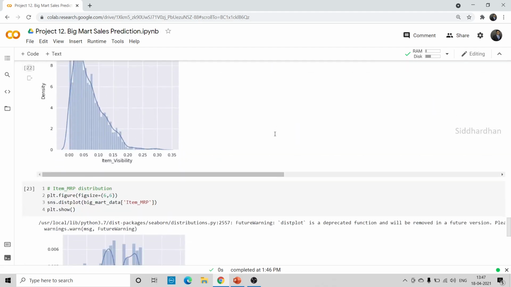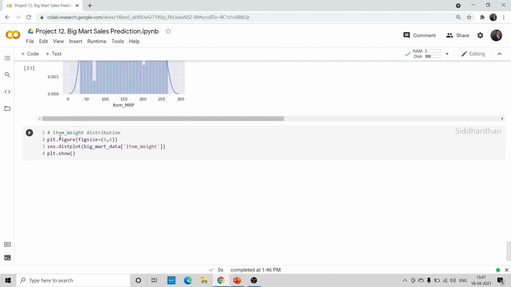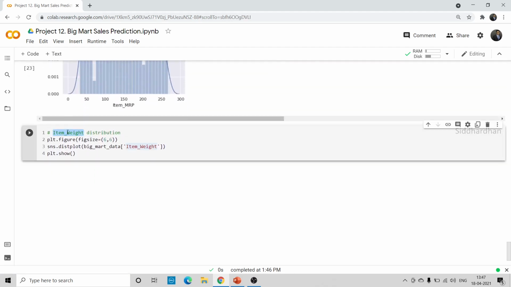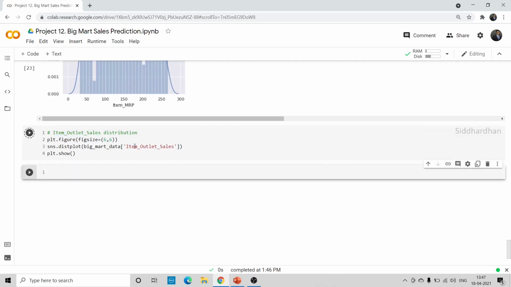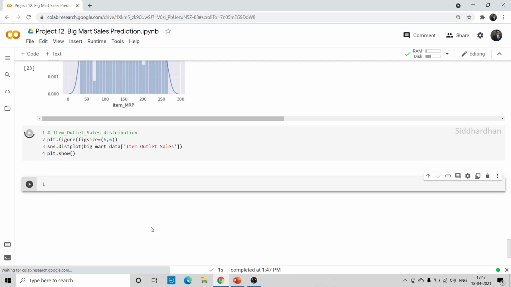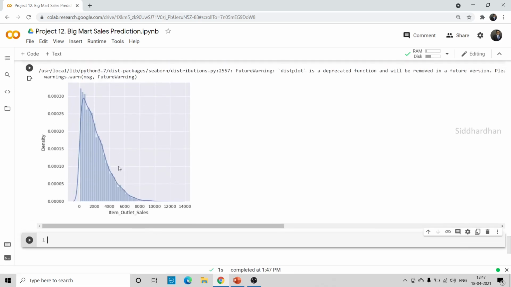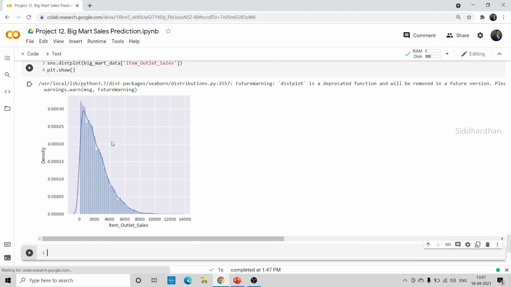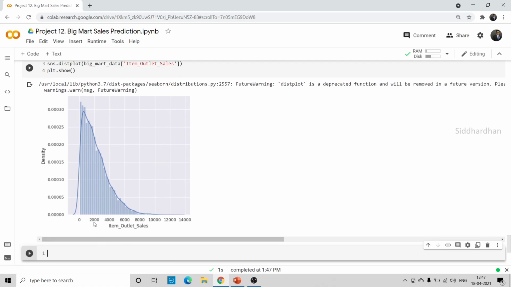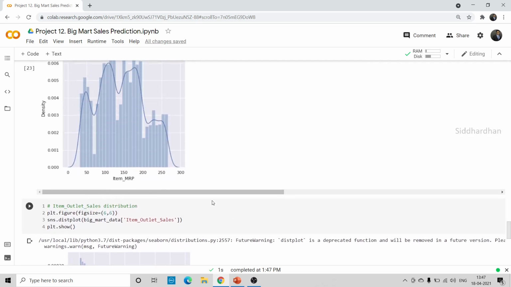So we are going to see the distribution of sales. Okay, so this is also skewed, or it is also more on one side of the curve, and it is not a normal distribution. More sales are in the range of about 2000, so 10,000 to 2000. Okay, so this is how you can understand the distribution of numerical values.